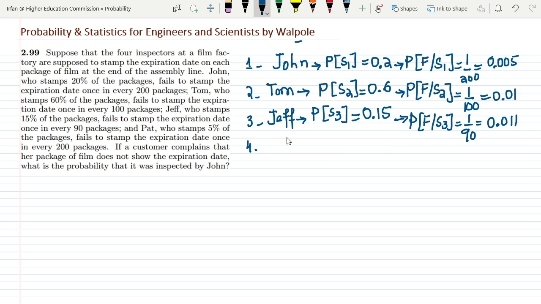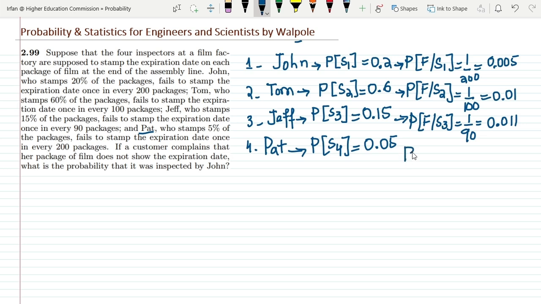And the fourth one here is Pat, who stamps 5% of the packages. So Pat is the fourth inspector, and the probability of his stamping is S4, and this would be 0.05. It is also given that he fails to stamp the expiration date once in every 200 packages.